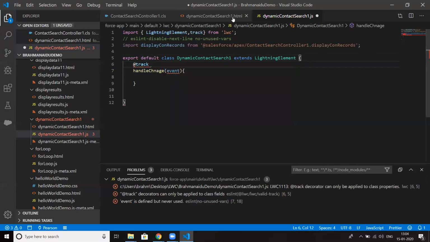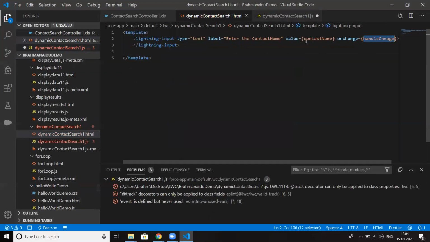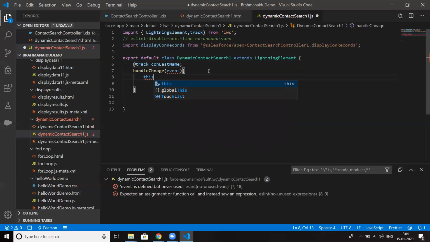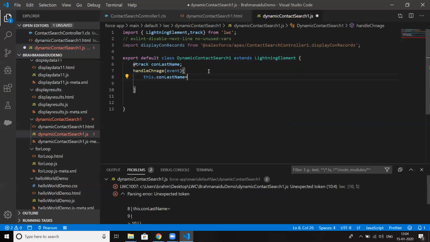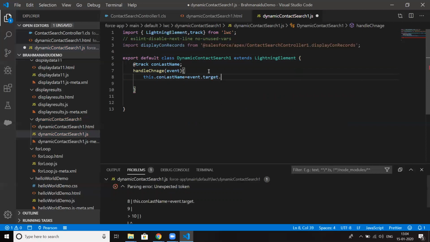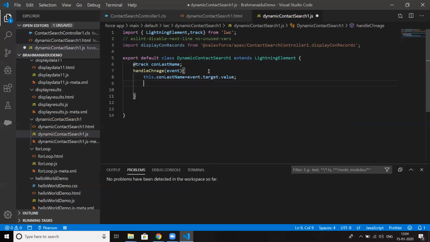What is the variable we have declared in the component? conLastName, right? So this.conLastName equal to event.target.value. Okay, so let me put console.log.